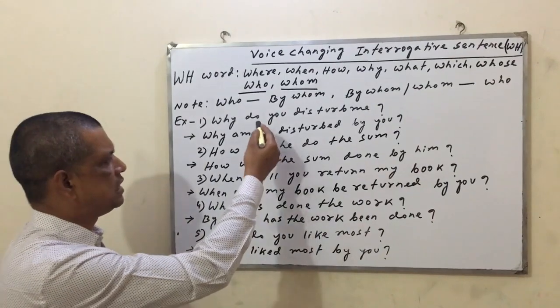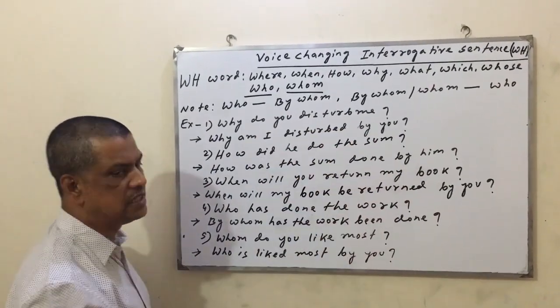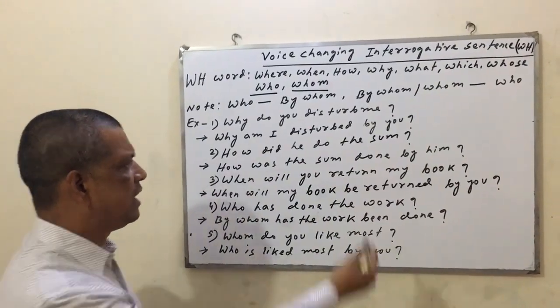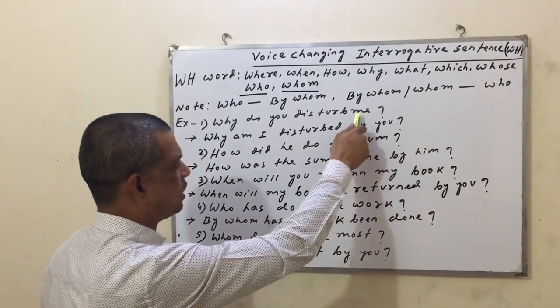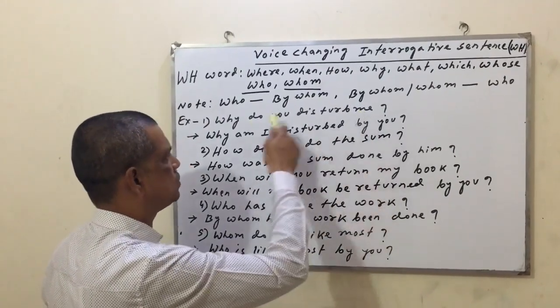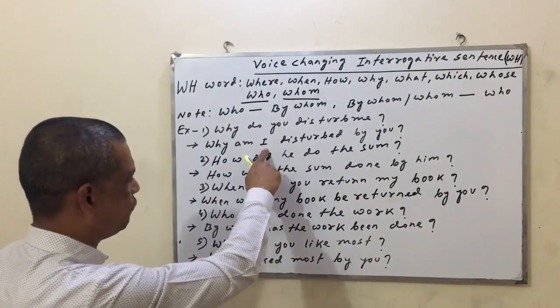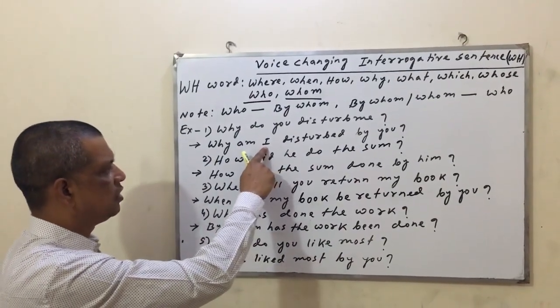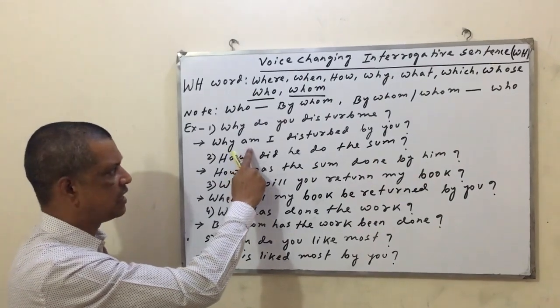As this is present indefinite tense, the auxiliary verbs are am, is, are. And here the object is me, and if you change the object into subject, you will get I. For I, you have to use the auxiliary verb am that I have written here.